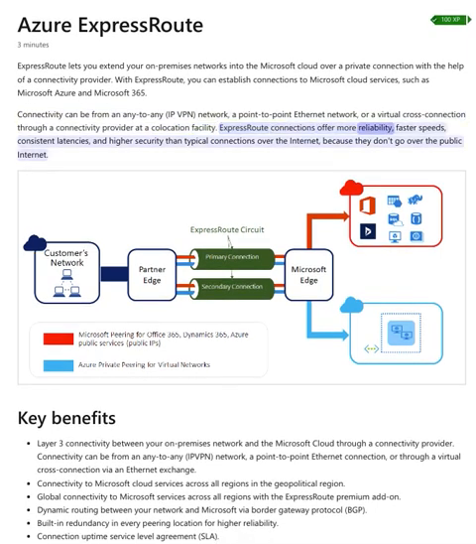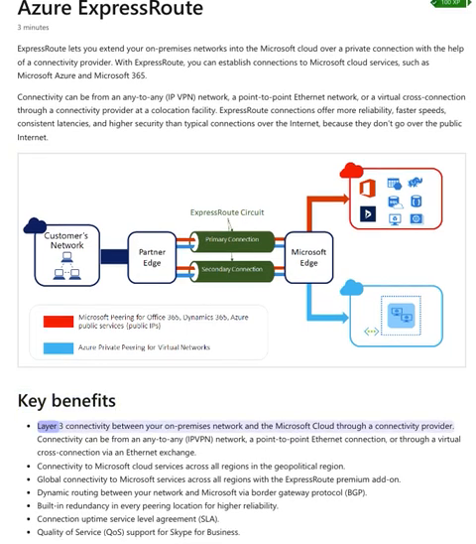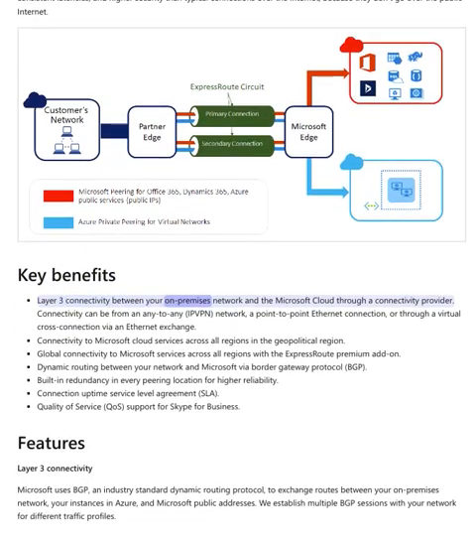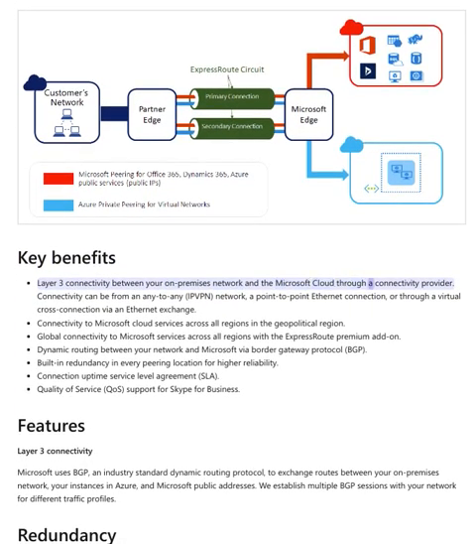ExpressRoute connections offer more reliability, faster speeds, consistent latencies, and higher security than typical connections over the internet, because they don't go over the public internet. Key benefits: Layer 3 connectivity between your on-premises network and the Microsoft Cloud through a connectivity provider.